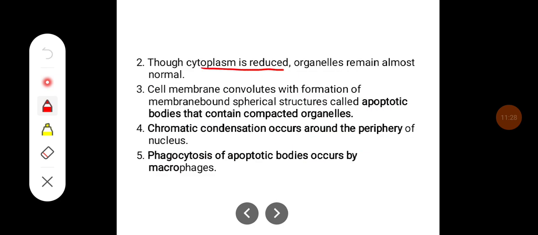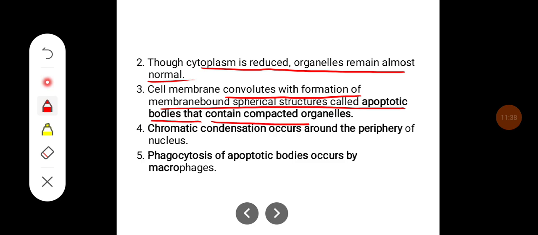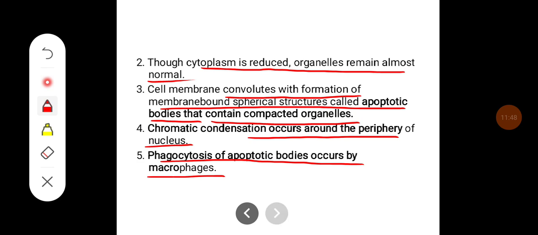Though the cytoplasm is reduced, the organelles remain almost normal. The cell membrane convolutes with the formation of membrane-bound spherical structures called apoptotic bodies that contain compacted organelles. The chromatin condensation occurs around the periphery of the nucleus, and phagocytosis of apoptotic bodies occurs by macrophages.